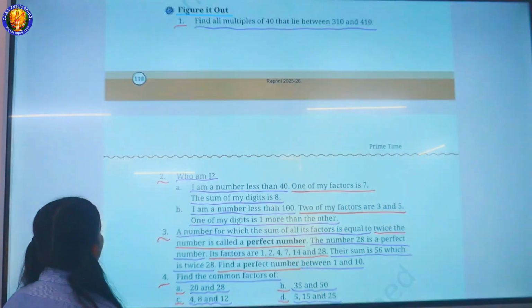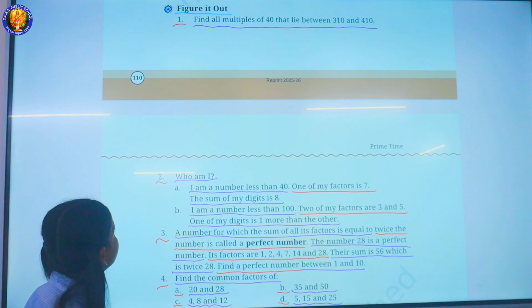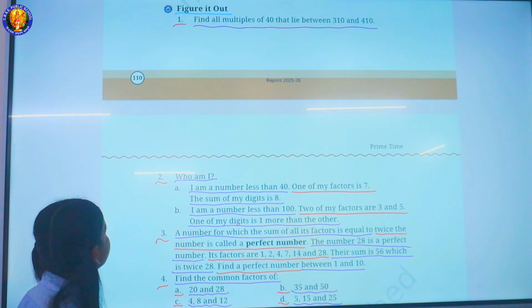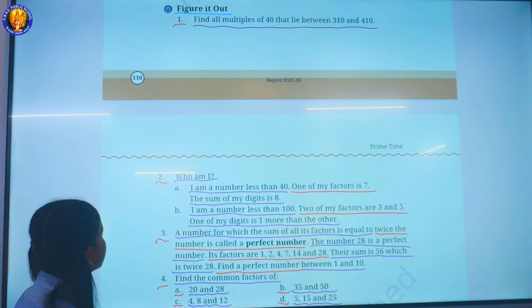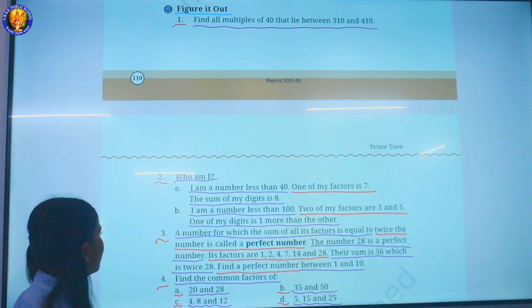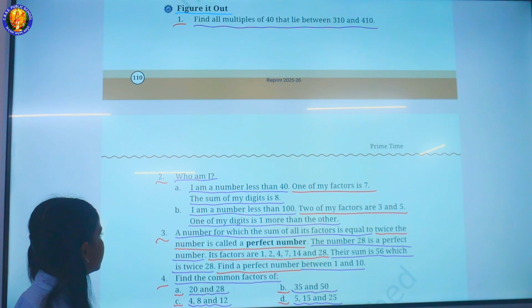Figure it out. 1. Find all multiples of 40 that lie between 310 and 410. 2. Who am I? A. I am a number less than 40.